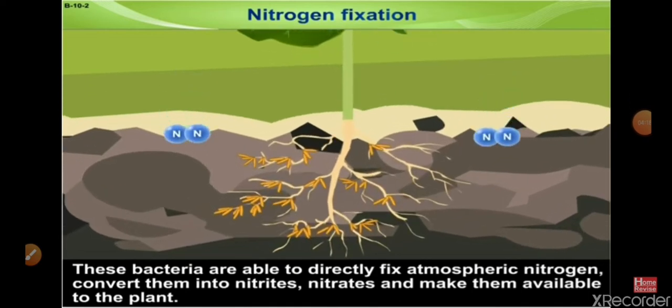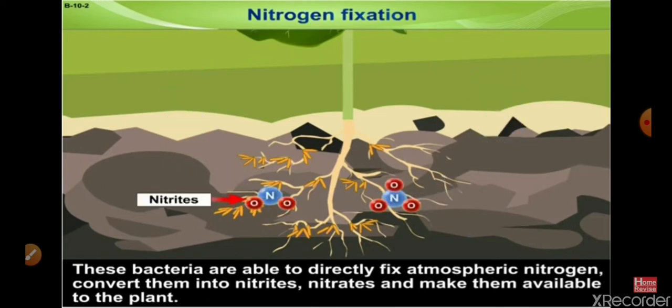These bacteria are able to directly fix atmospheric nitrogen, convert it into nitrites, nitrates, and make them available to the plant.